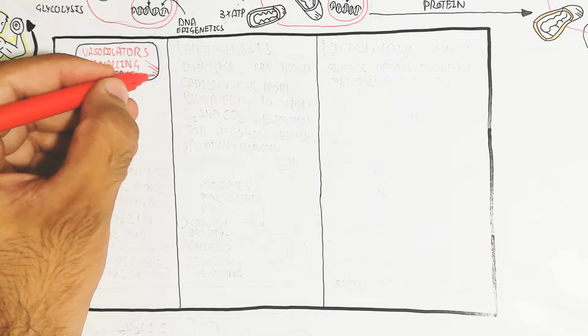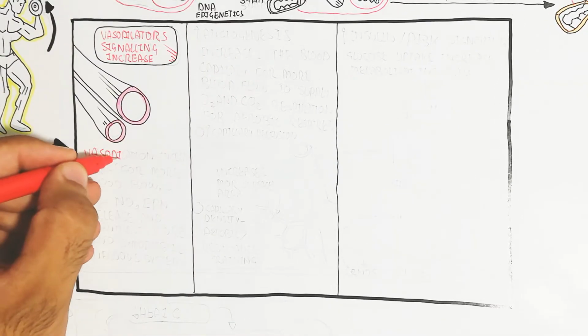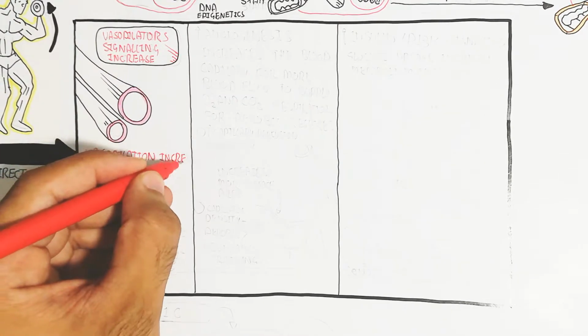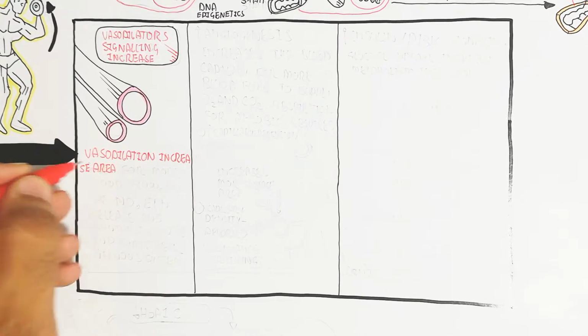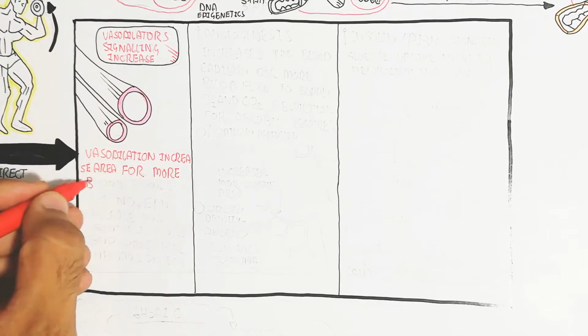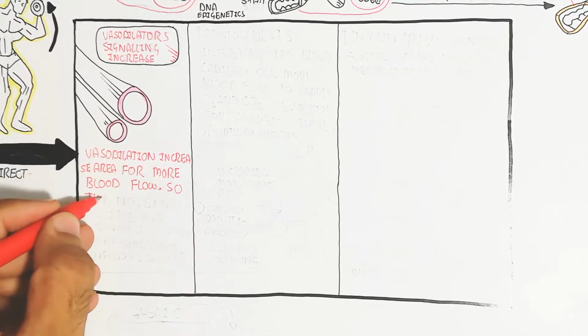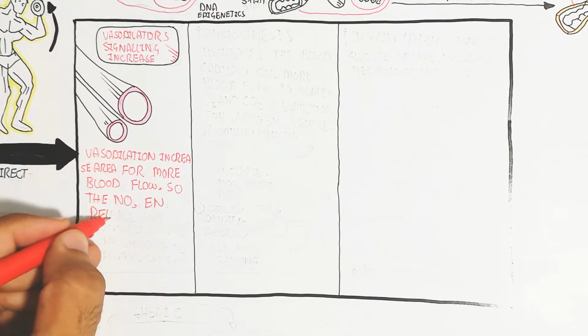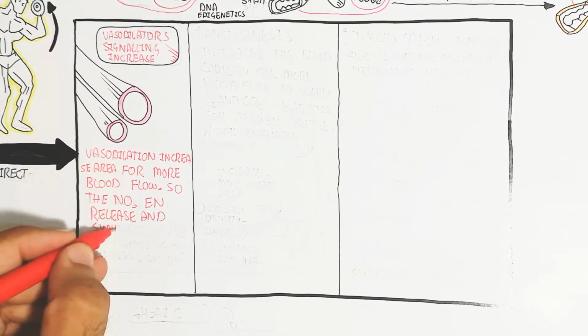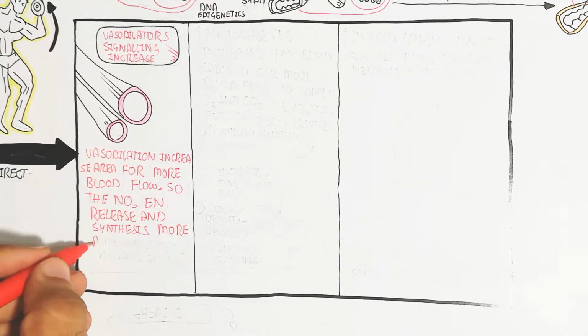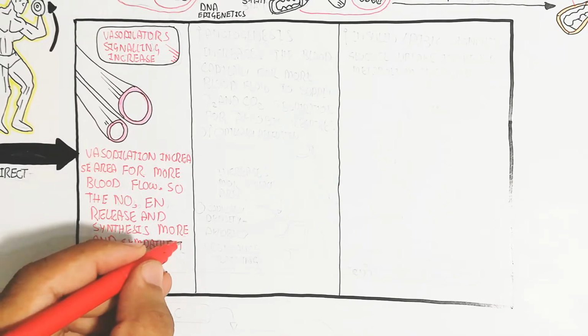So vasodilator signaling increases, and vasodilation increases the area for more blood flow. Nitric oxide and epinephrine are released and synthesized more, with sympathetic nervous system activation.